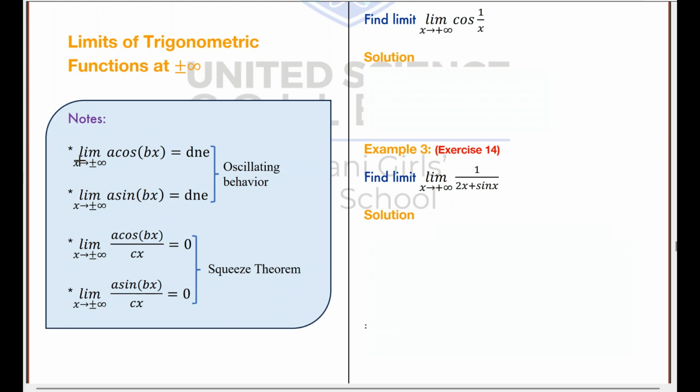For example, limit at infinity for sine or cosine function does not exist because the function oscillates between two fixed numbers. So whenever there is limit as x approaches infinity of sine or cosine of something, then the limit does not exist. Another situation you need to know is limit as x approaches infinity of sine or cosine over x will give you 0 because of the squeeze theorem.